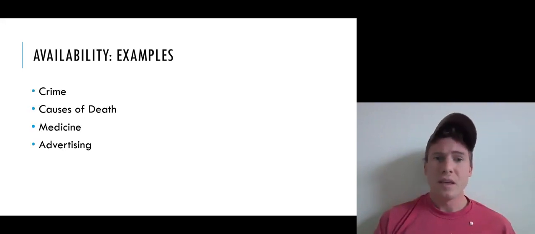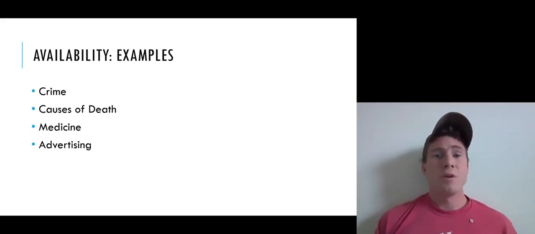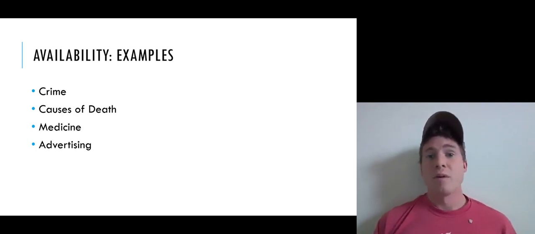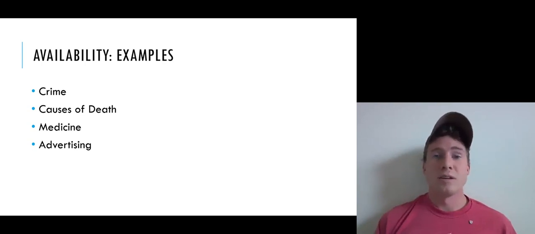There's lots of examples of humans employing this sort of thing. For example, humans tend to overestimate the prevalence of violent crime or the proportion of crime that involves violent crime. The reason for that is that those violent crimes are very available to us. We think of them very readily. They're presented in the media very often. There's a lot of stories about murders and terrorism and other horrible things like that. And so they're very available to us, and we therefore use the availability heuristic and tend to overestimate their prevalence.